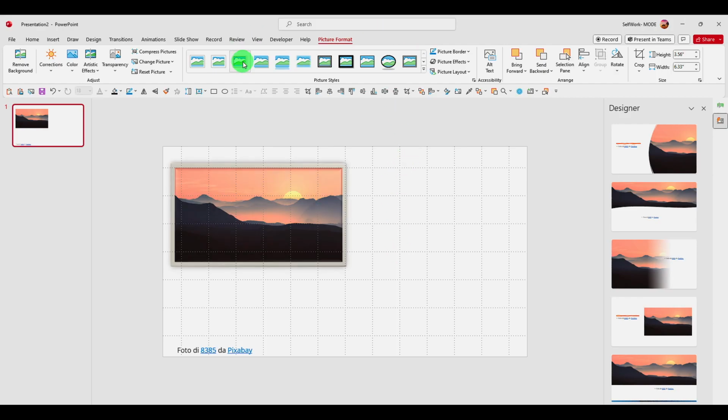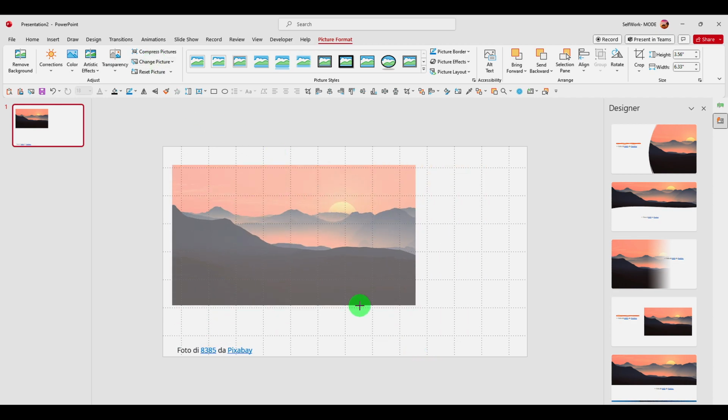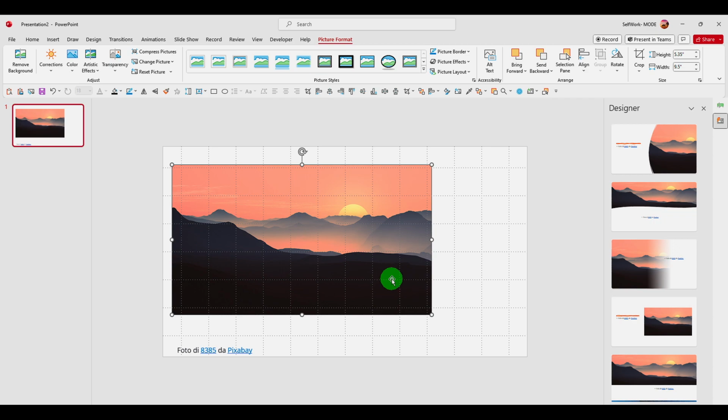How to create a custom color palette in PowerPoint. So I have here this image. I want to extract some colors from this image. I want to grab some colors from this image.